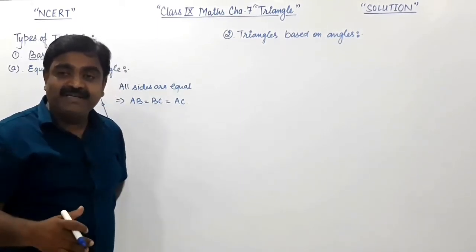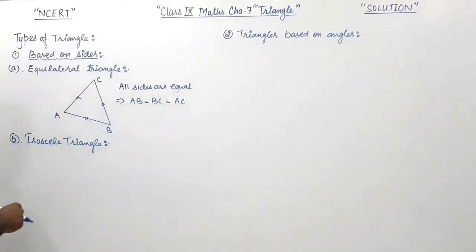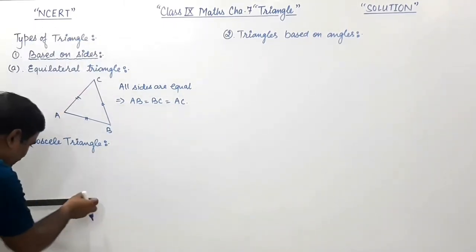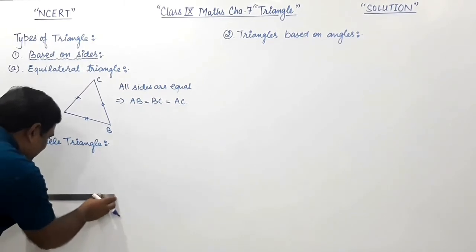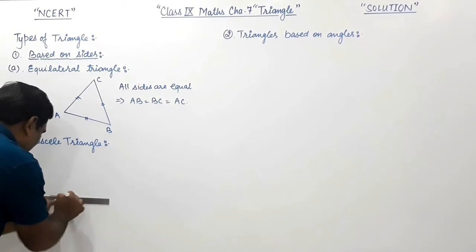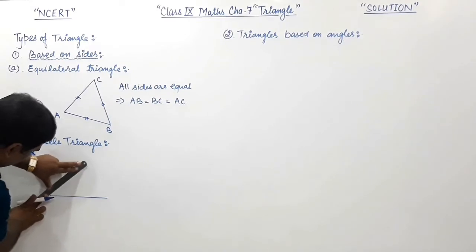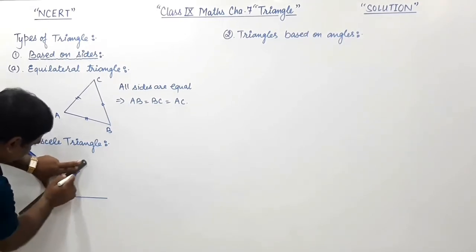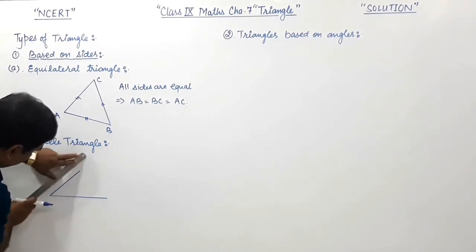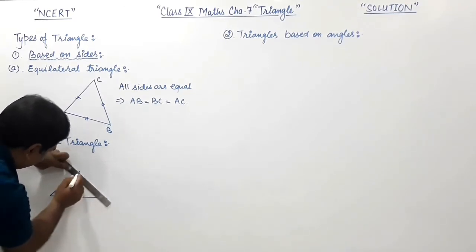Out of these 3 sides, only 2 of them are equal. Then that triangle is called an isosceles triangle. Right? So, let us see the figure of it.